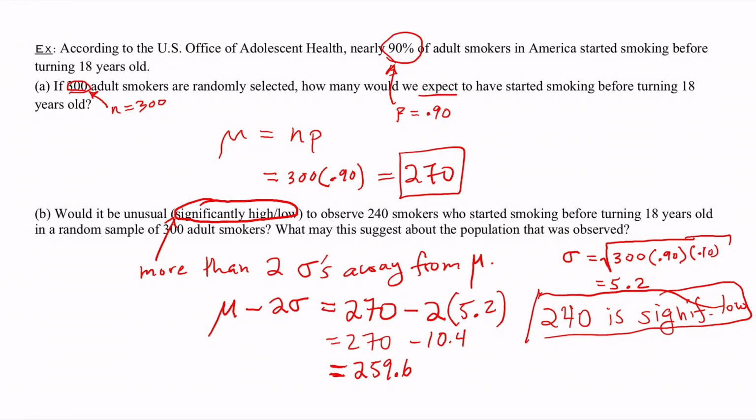So we can look at our sample and say, okay, well, maybe there were a disproportionate number of women versus men, or maybe there were a disproportionate number of educated versus non-educated people, or maybe the age had something to do with it. So you can look at the sample and try and see if there was any sort of bias in our sample that might give us this unusually low number of smokers who started before the age of 18. All right, and we'll leave it there for chapter 5.